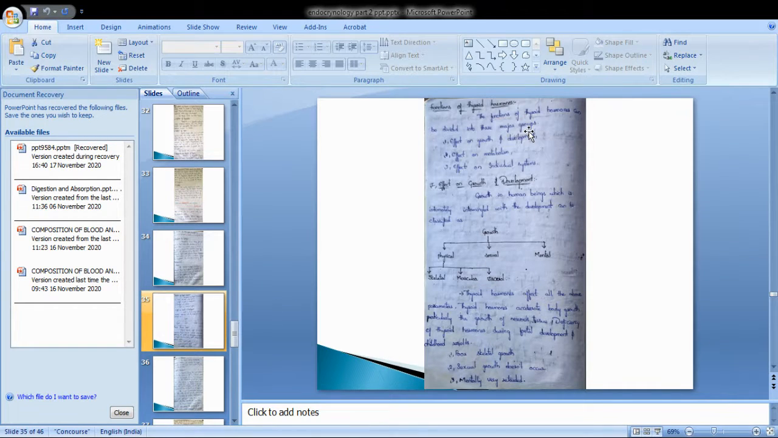Growth in human beings, which is intimately intermingled with development, can be classified as physical, sexual, and mental. In physical, we have skeletal, muscular, and visceral. Thyroid hormones affect all the above parameters.